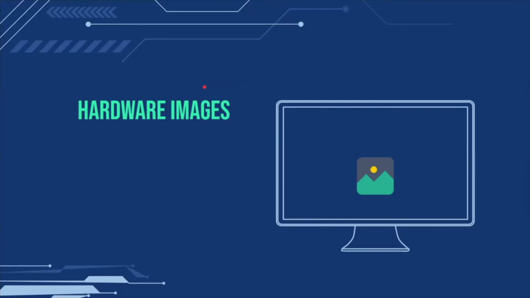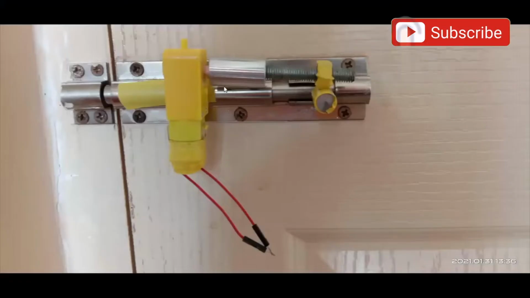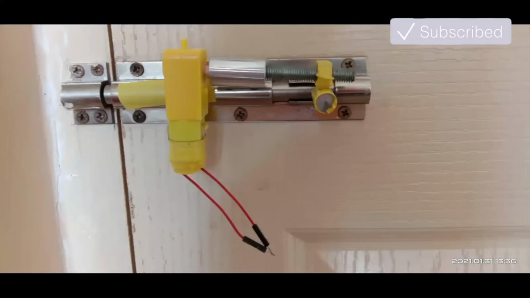So hardware images. Let us have a look at the hardware that I have used. So this is the motor which I have used, and I have mounted it to the lock using regular tape, and I have just used a threaded rod so that once the motor turns, it is going to push the latch to either side, and it is going to lock or unlock the door.